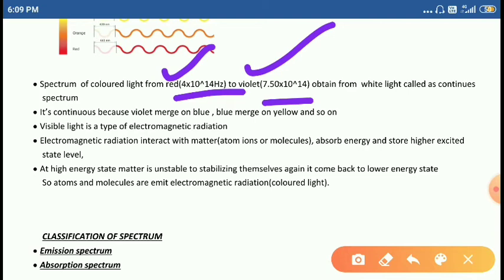So we continuously observe the 7 different colors. That's why we call it a continuous spectrum. The spectrum of colored light from red to violet obtained from white light is called a continuous spectrum.